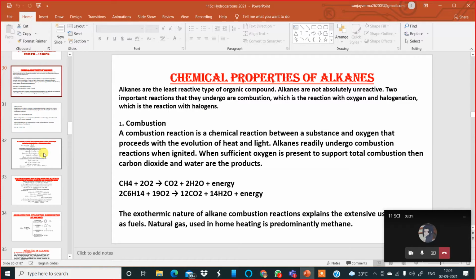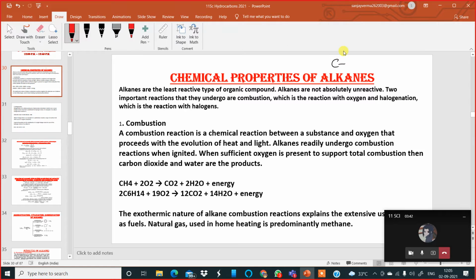Please remember that alkanes are very simple saturated compounds of carbon and hydrogen, and they have only carbon-carbon single bonds or carbon-hydrogen single bonds throughout. There is no multiple bond or functional group present in alkanes. Therefore, they do not possess much reactivity. Because of this, if you want to react alkanes with other elements or compounds like oxygen or halogens, we need higher temperatures. Then only the reactivity of alkanes is possible.